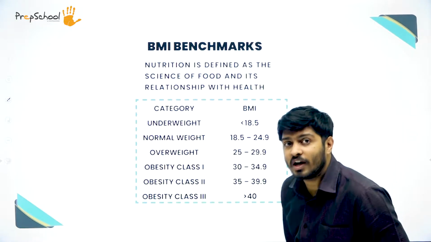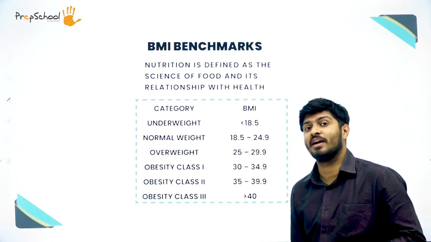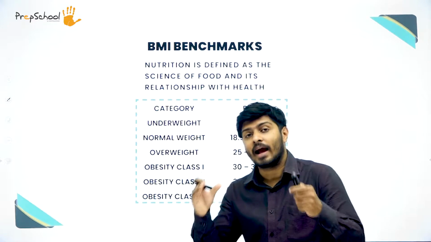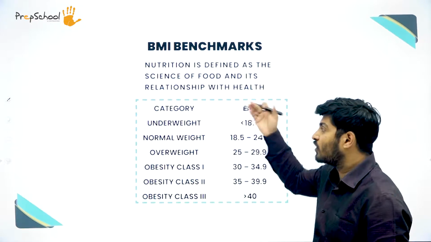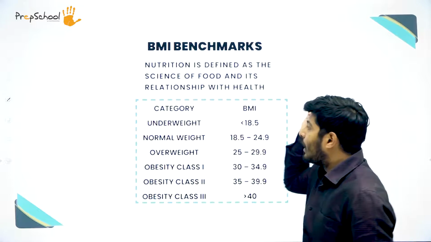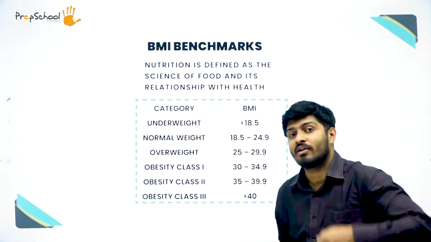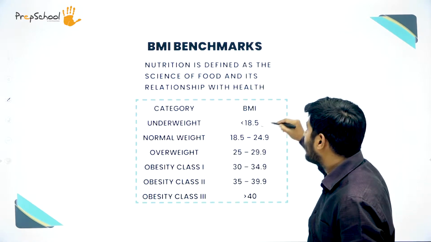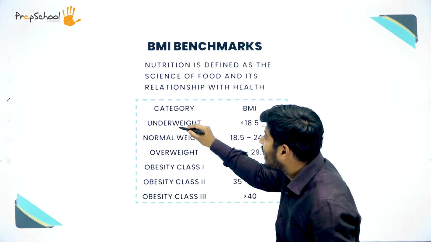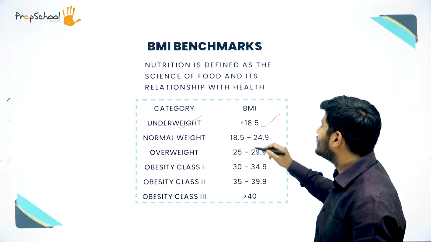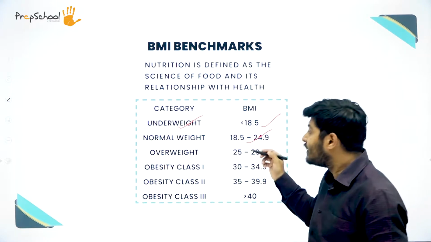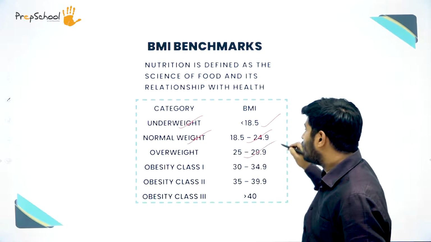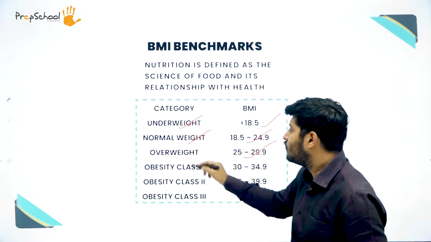Now how to calculate BMI, you already studied that in 11th standard. In this class, in 12th standard, you will study which BMI categories are fit according to different categories. According to your height, you calculate BMI, and if your BMI is below 18.5, then you are considered underweight. If your BMI is 18.5 to 24.9, it is called normal weight. If it is 25 to 29.9, you will be overweight.